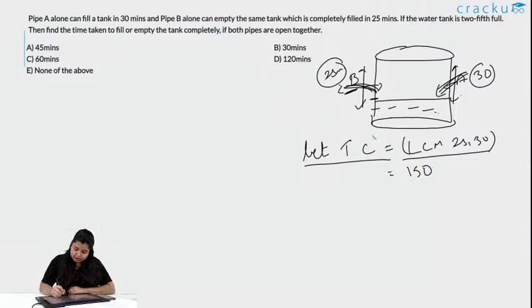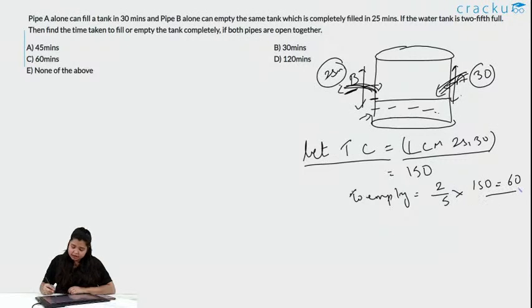So, the amount to be emptied is 2/5 of 150, that is 60. Am I clear till here, Anaga? So, we need to empty 60 units.